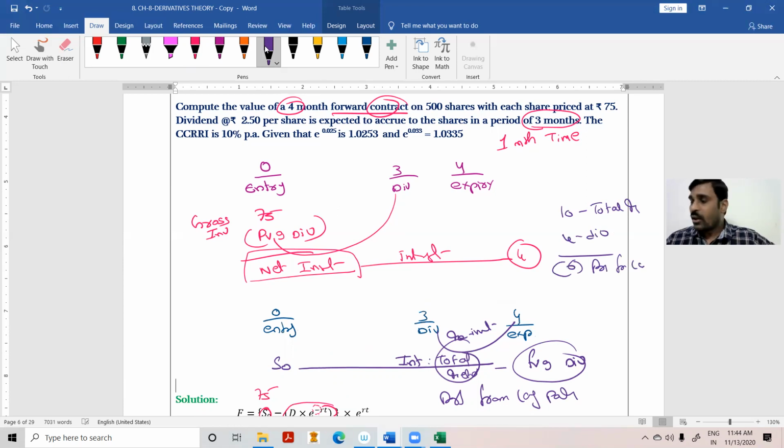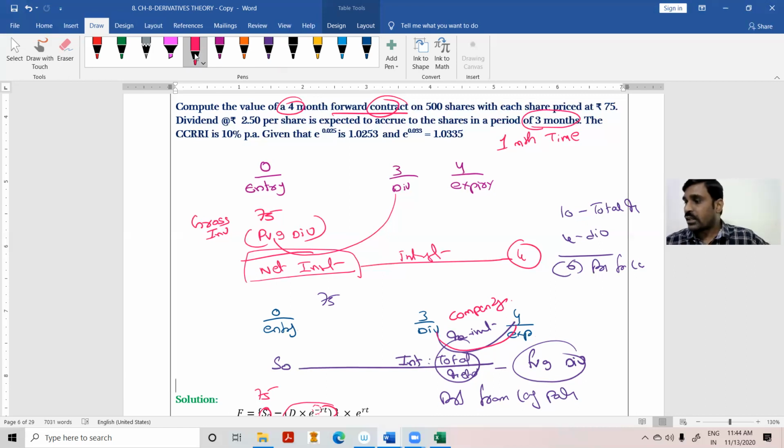In a similar manner, what is my total return? What is my investment? 75. On that, what is my total return? So minus the future value of the dividend. This is how I have to do it. This is called compounding. But to compound that, the e values have not been given. That is the reason I am forced to use this method.